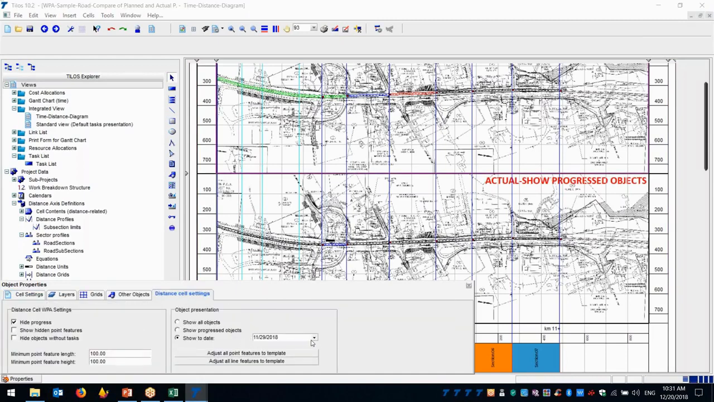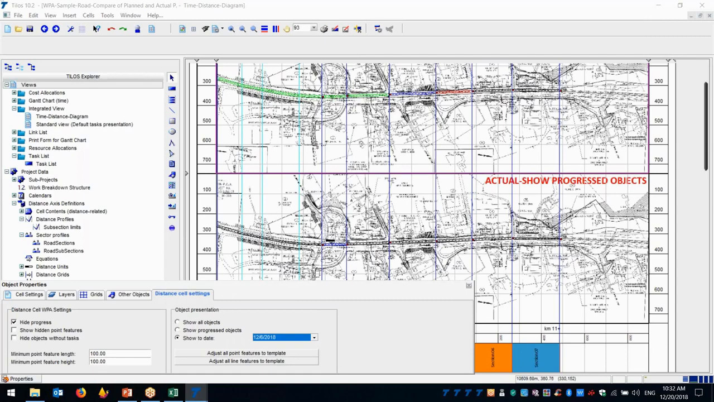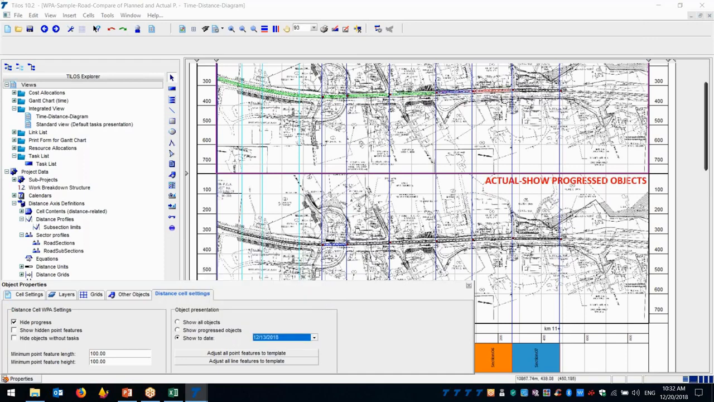So here, for example, on the date which we can go to, when we select, for example, December 6th, you can see that the plan was completing this work, but we didn't start it yet. So you can just select and immediately compare planned versus actual work. Is there any question?